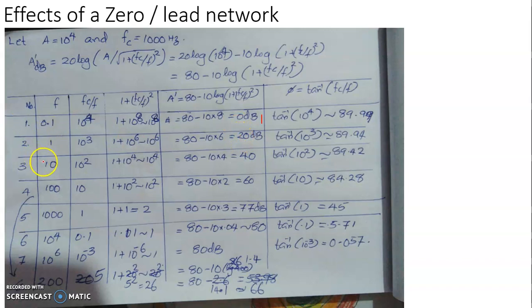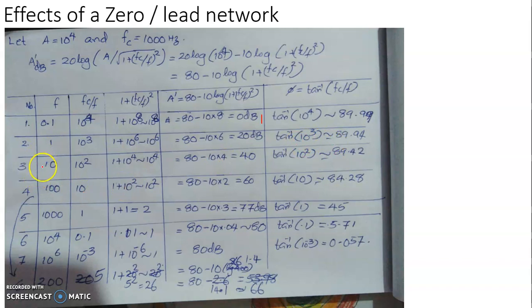Again, we make a 10-fold rise in frequency. We can see that the gain is also increasing by 20 decibel. And the phase difference here is tan inverse 10 raised to 3, which is also almost 90 degree, 89.94.